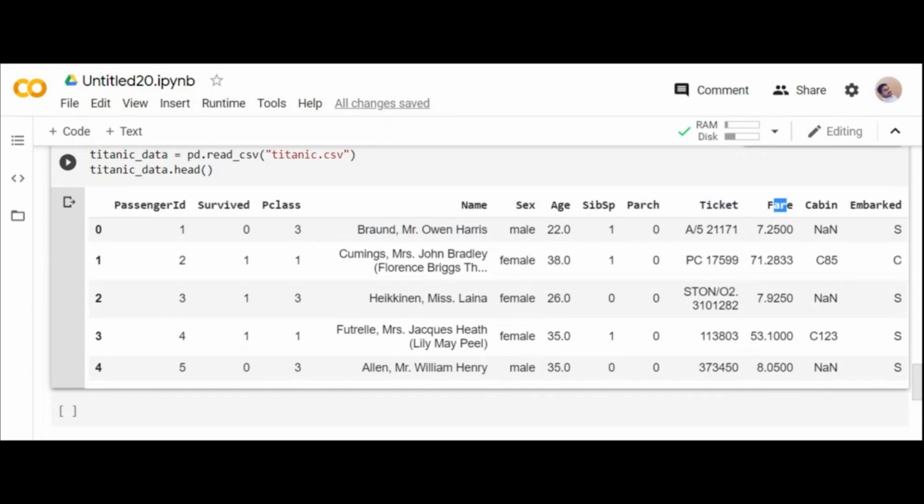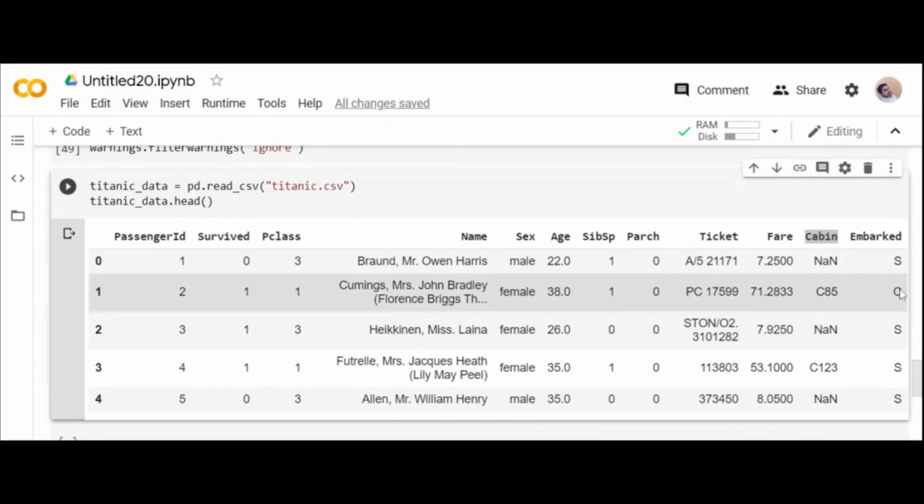What is the fare? Fare is nothing but the fare collected from the passenger. In which cabin they are traveling, because that is a ship, right? The luxury ship. Embarked is the place from which they are traveling, because the ship is traveling from England to New York. That's what you see in the movie, and that is the real destination, because it covers only 3 places: Southampton, Queenstown, Cherbourg. These 3 places are the things you can see in the data set.